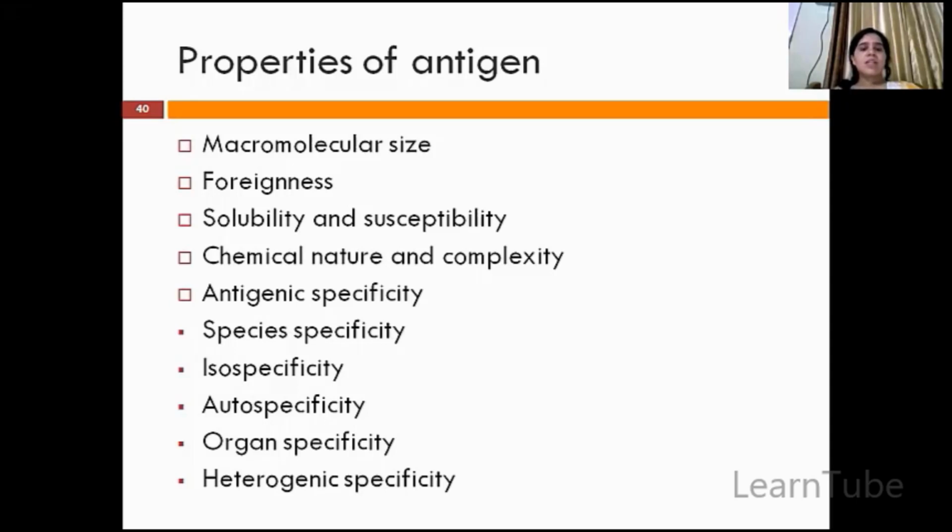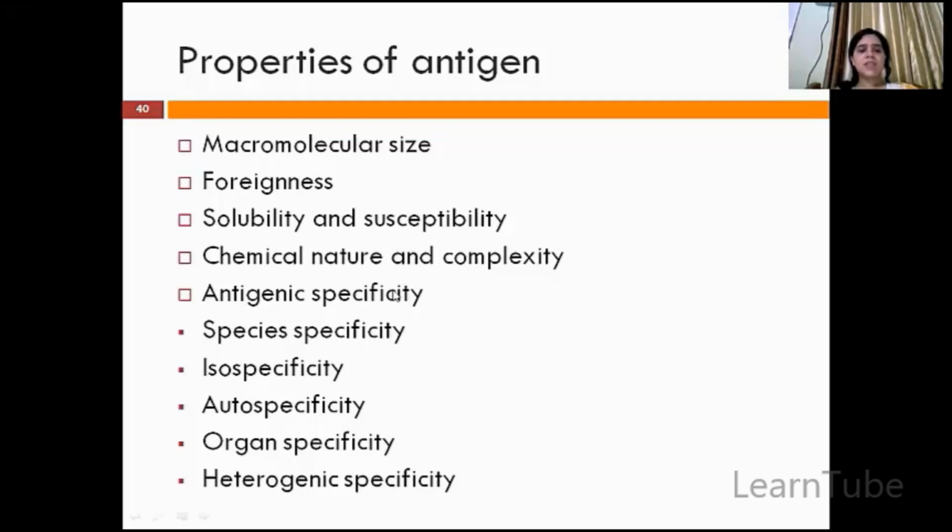Next is the chemical nature and complexity. Usually, antigens are lipopolysaccharides in nature, but in very rare cases, they can also be carbohydrates and fats, though they are not actually. If a particular hapten is present, then you can combine it with some carbohydrate or fat and convert it into an antigen.